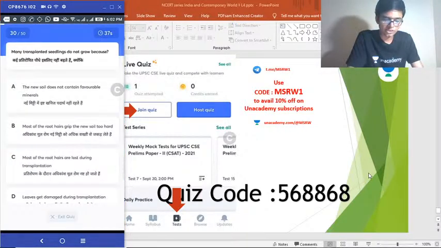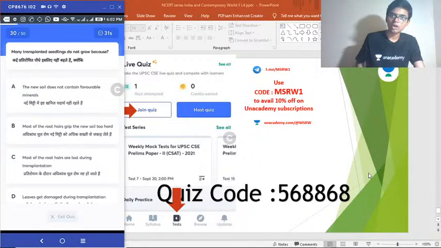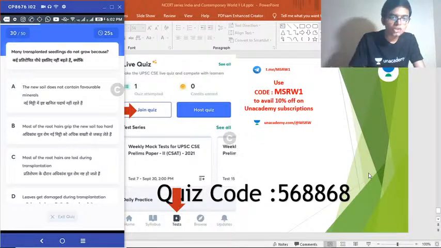Moving on to our next question. Question number 30. Many transplanted seedlings do not grow because dash. Option A. The new soil does not contain favorable minerals. B. Most of the root hairs grip the new soil too hard. C. Most of the root hairs are lost during the transplantation. D. Leaves get damaged during transplantation. Choose the correct answer.